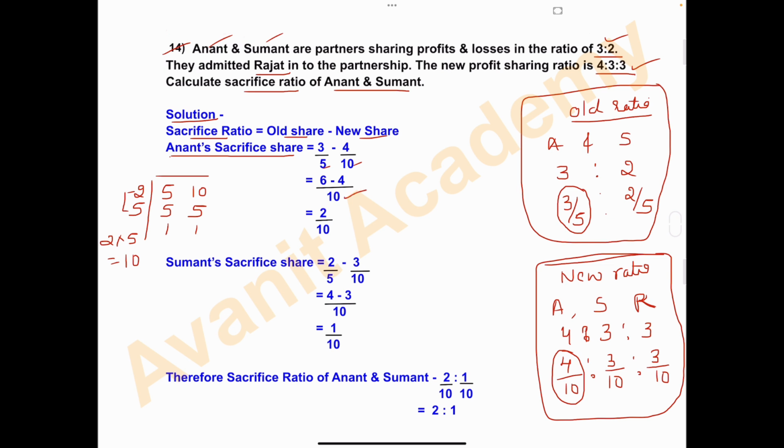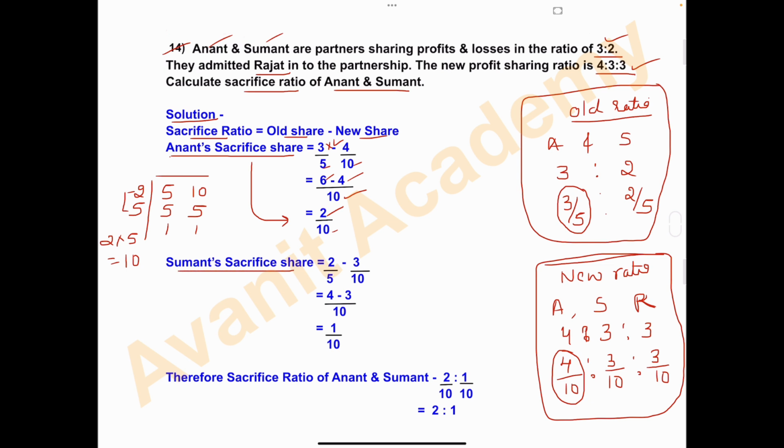So we got LCM 10. Here the denominator is 5. So 5 multiplied by what gives 10? 2. So the same way, here we have to take 2 and multiply. 3 2s are 6, and here the same, 4. From 6 minus 4, difference is 2. 2 divided by 10. So sacrifice ratio of Anant is 2 divided by 10.